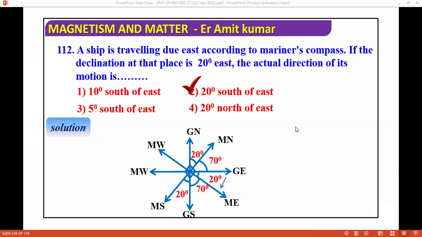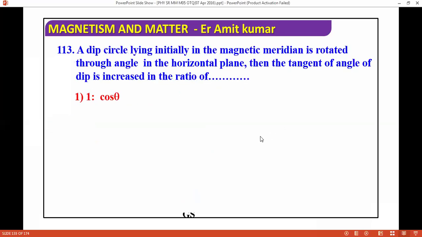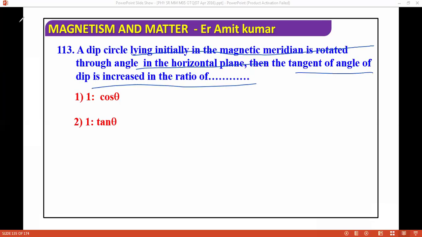Next question: a dip circle lying initially in the magnetic meridian is rotated through an angle theta in the horizontal plane. Then the tangent of the angle of dip is increased in the ratio of: one is tan theta, another is one to cos theta. Easy, doable question. If you know, then you can do this question.